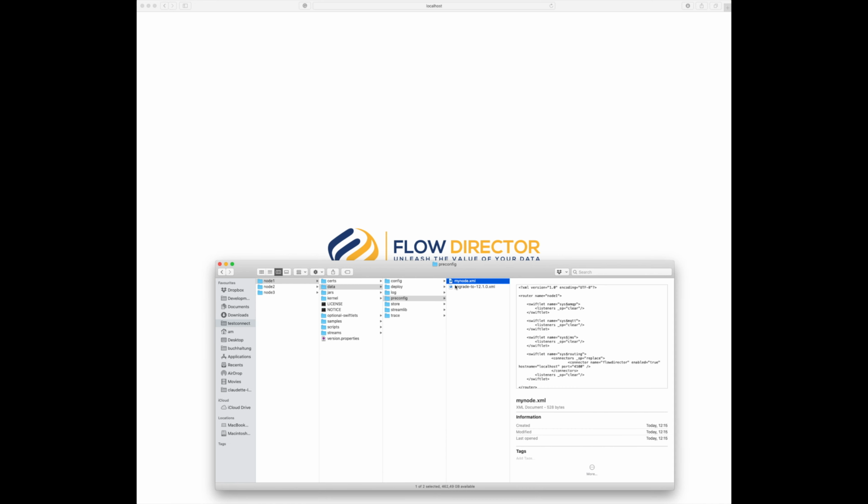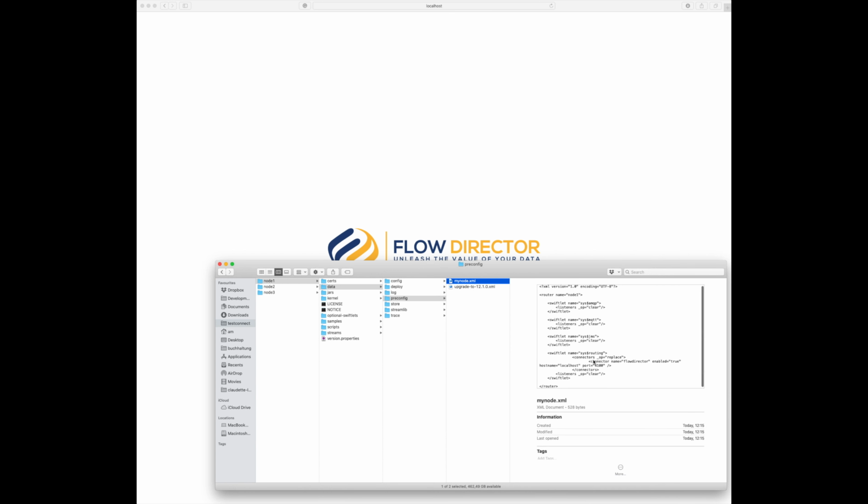As you can see, I have my 3 SwiftMQ standalone routers installed in the version 12.1.0. The routers are configured via a pre-config file, the mynode.xml. In here, the JMS, AMQP and MQTT ports are disabled and a routing connector is defined. The name of the connector is Flow Director.